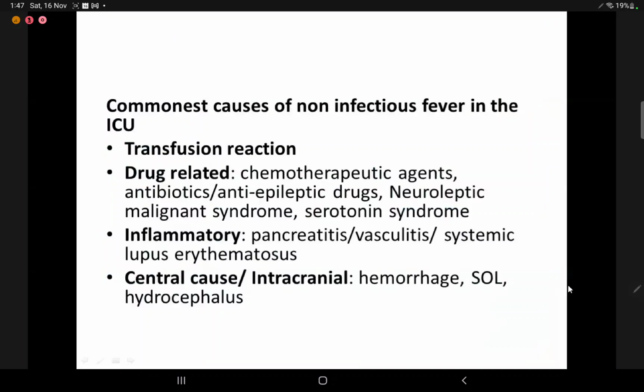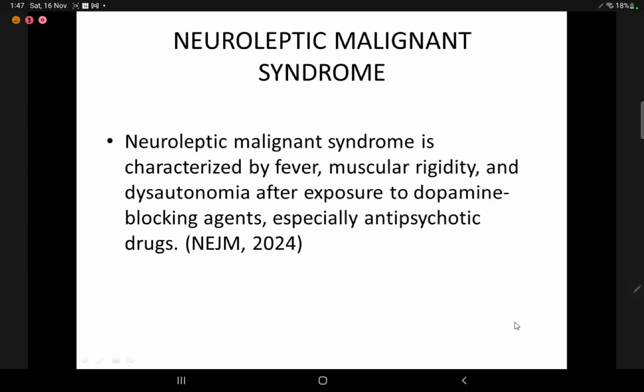Commonest causes of non-infectious fever. The commonest cause is obviously transfusion reaction. It can be drug-related: chemotherapeutic drugs, antibiotics, anti-epileptics, neuroleptic malignant syndrome, serotonin syndrome. Inflammatory conditions like pancreatitis, vasculitis, SLE, or central causes like hemorrhage, SOL, etc.